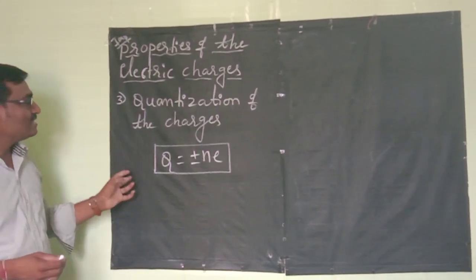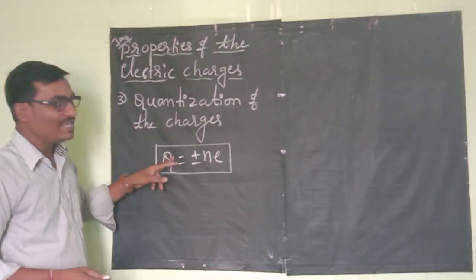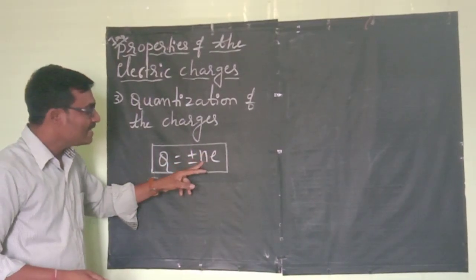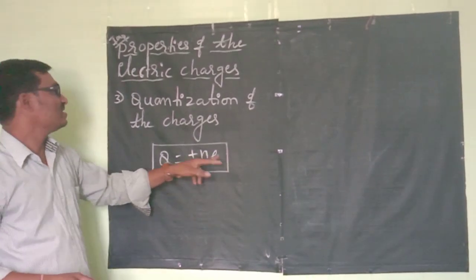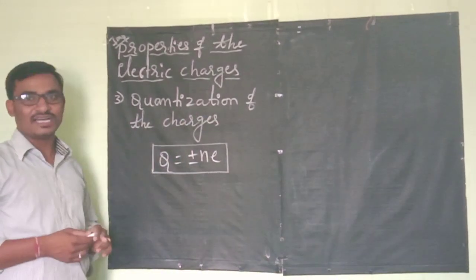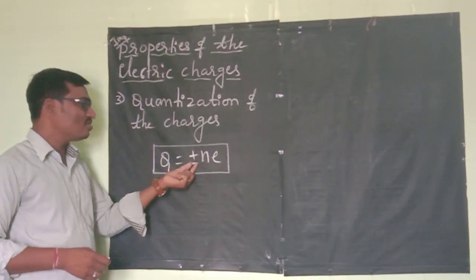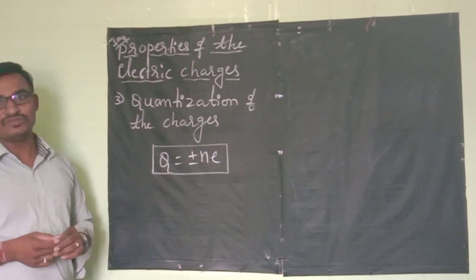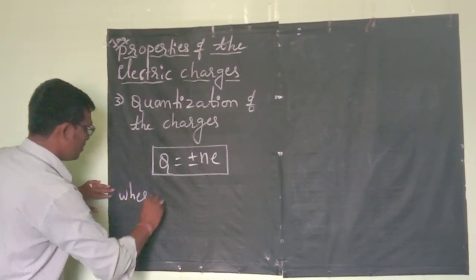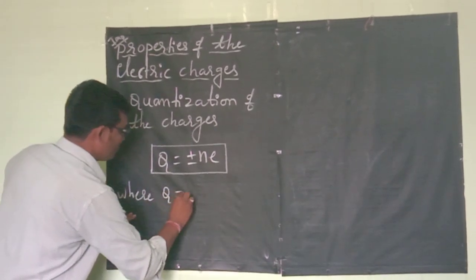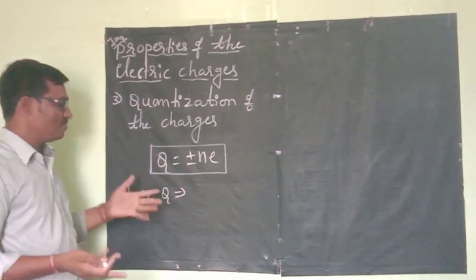So the total charge on a body is equal to an integral multiple of the basic unit of charge. This is called the quantization of charge. Here, for the quantization of charge, we have the formula Q is equal to plus or minus N into E. Here Q is what? We can represent it as capital Q or small q.